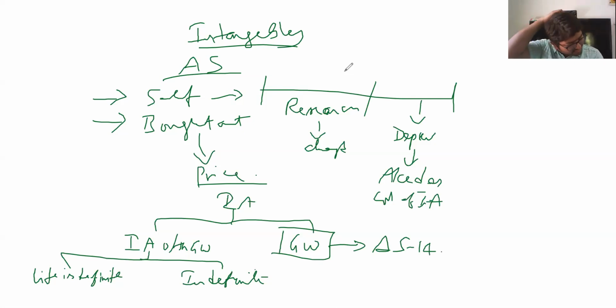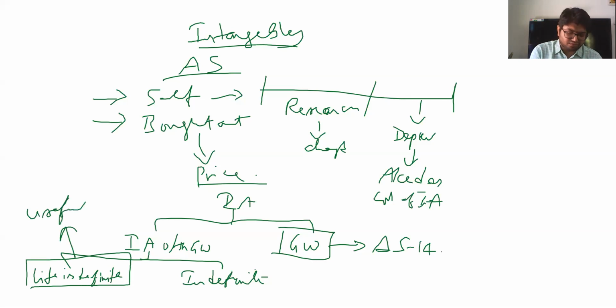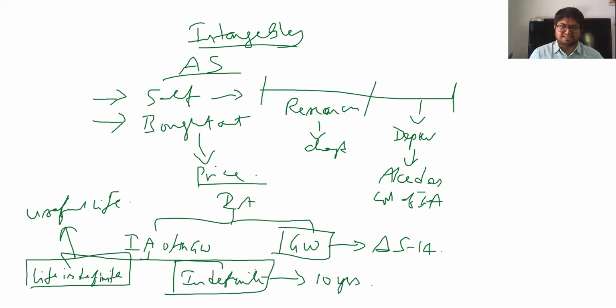Now let us understand the accounting of intangibles other than goodwill. AS 26 says an intangible asset other than goodwill, if it has a finite life, that is a definite life, is to be amortized over the useful life. But when it comes to indefinite life, AS 26 states that such indefinite useful life assets are to be amortized over a rebuttable presumed 10 years life. This is what AS 26 says.